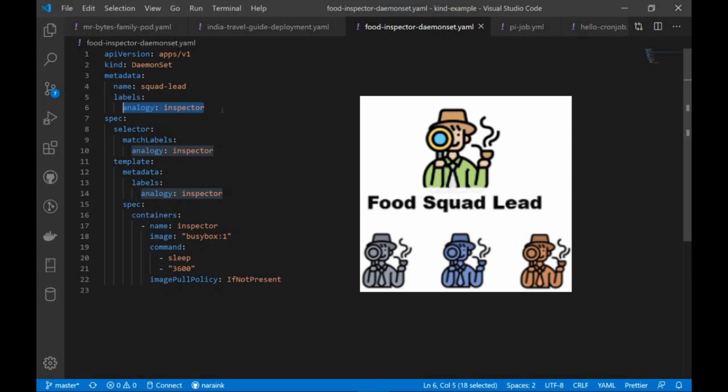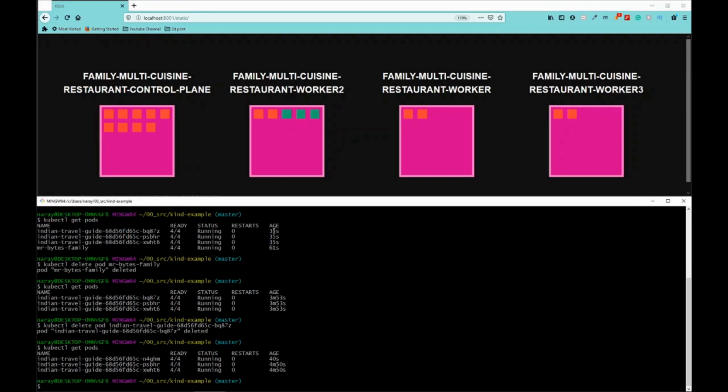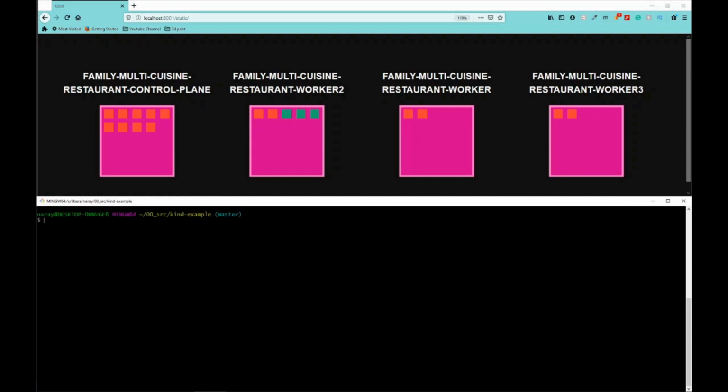We haven't mentioned anywhere replica, how many copies of your pod need to run. But that's the beauty of daemon set. Let's try creating this one. Again, we have our visual representation here. As we can see, these 3 pods of the family are running here. They are eating in the Italian cuisine room. So I'm going to create the daemon set, right? So what happens? Let's see. It says daemon set got created. Keep looking at this visualization